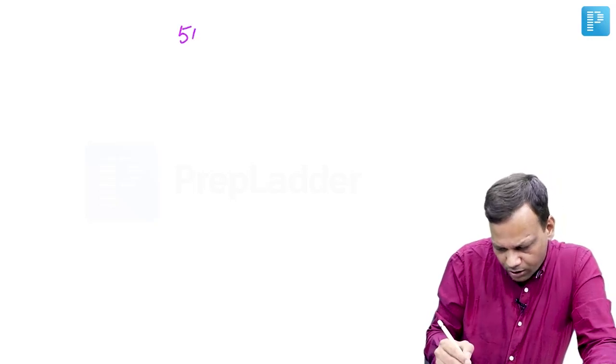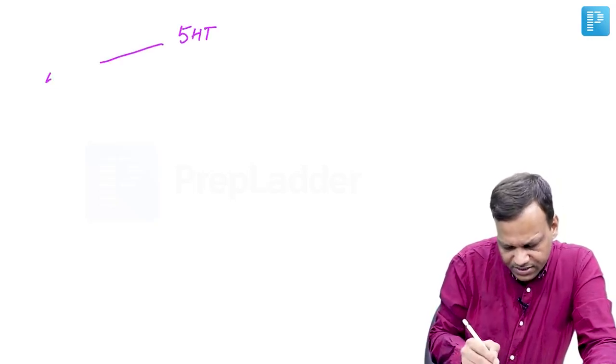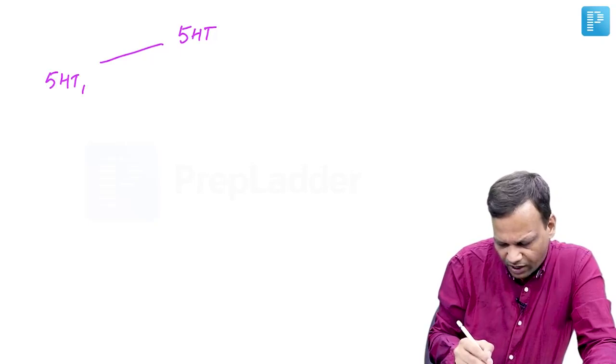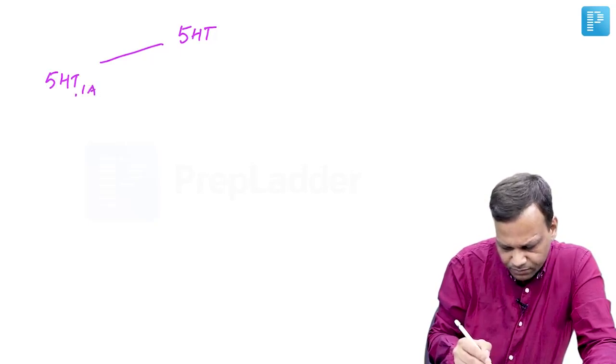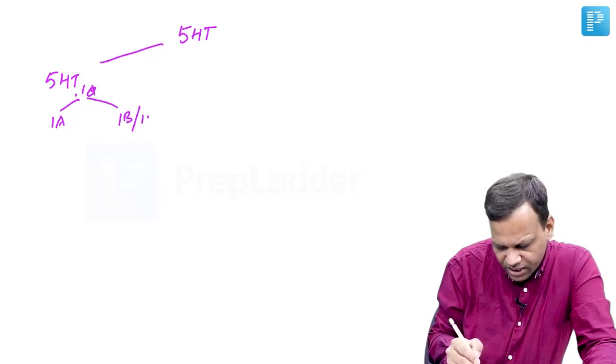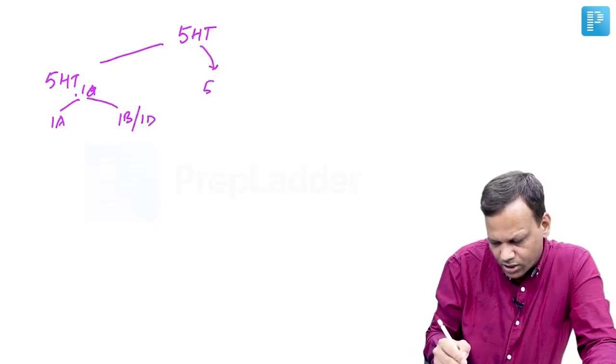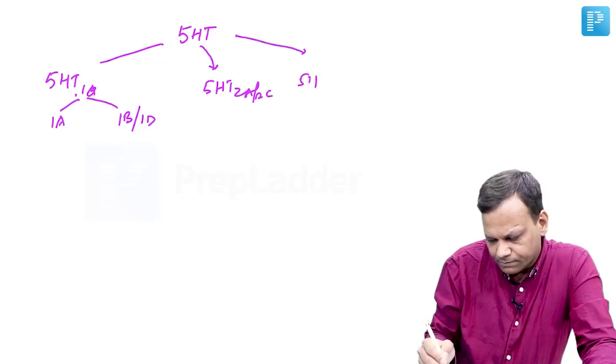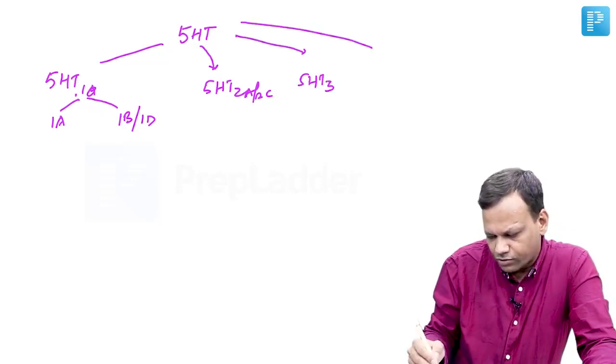Now coming to serotonin. Serotonin acts on various receptors, important ones being 5-HT1A and 1B. You can write 1A and 1B. 1B is also written as 1D. Then 5-HT2A, 2C receptors, 5-HT3 receptors and 5-HT4 receptors.